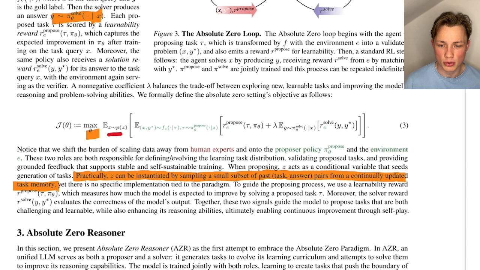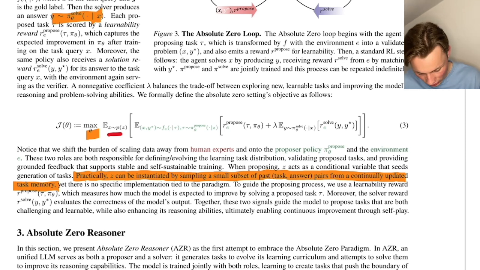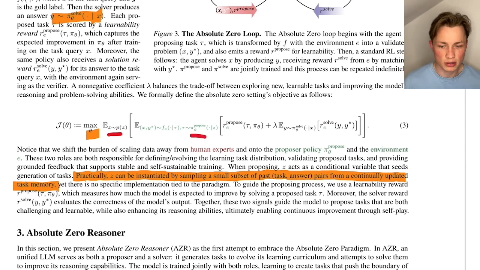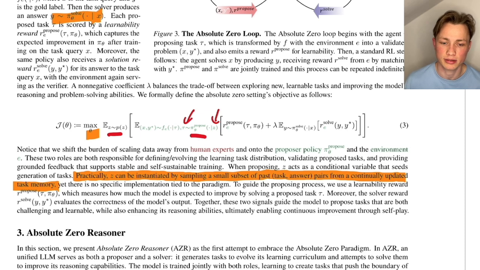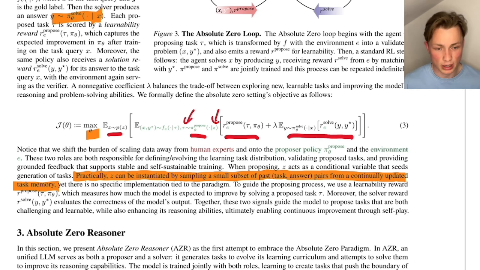In the next step, we have a proposer, and the proposer samples a task called tau. Okay, so given C, we sample a task tau, and now we put this task to the solver, and then we have the expectation that the solver solves this task, and the expectation of the reward.